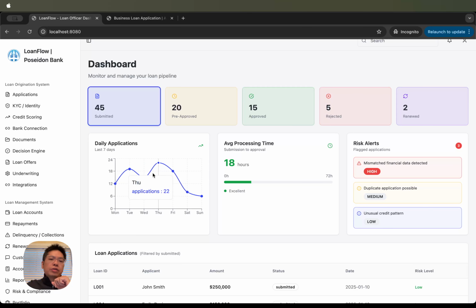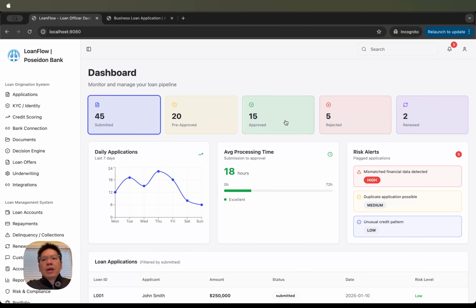We're also showing the overarching process for the week. We receive this number of applications throughout the week. This is our processing time per application from submission to approval. And our AI is also able to flag any issues that are important, so that the loan officer can go in and address them.